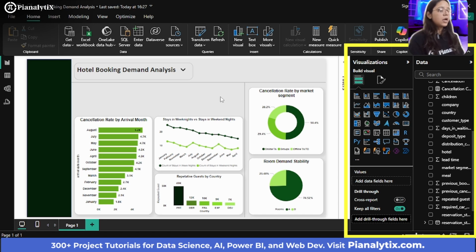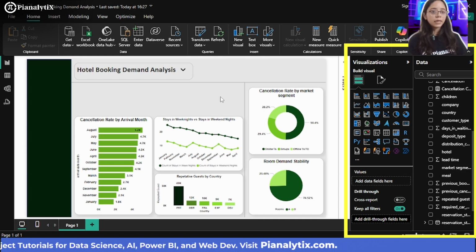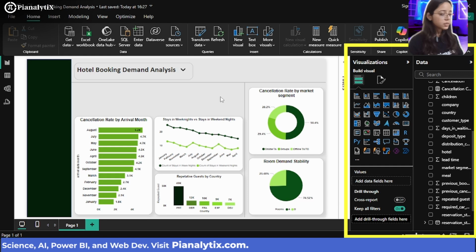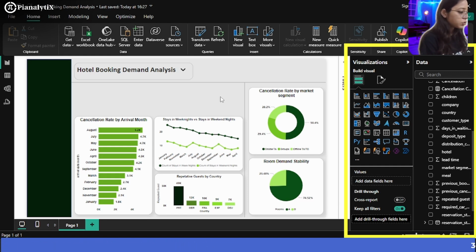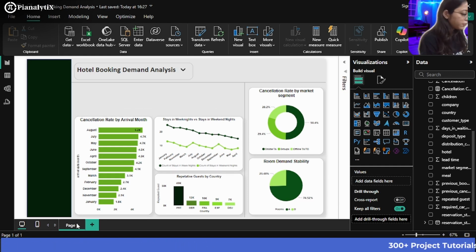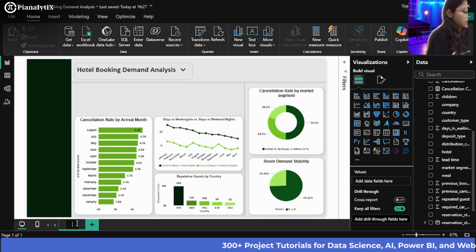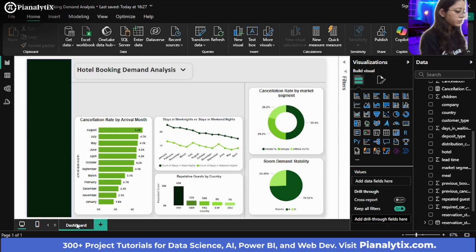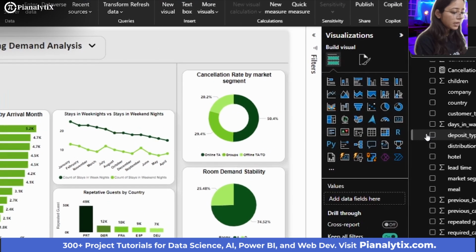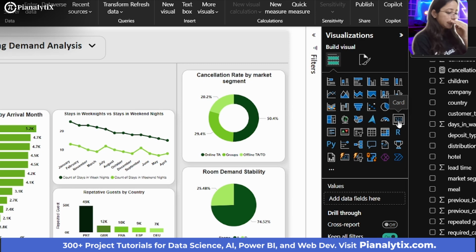Now moving on, what we are going to do is create the KPIs, which are the most essential part of this dashboard. But let me just rename the page also. You can rename it as dashboard only for a while now. Now we are going to create the KPIs. So you can see here in the card section, you can import these cards also.